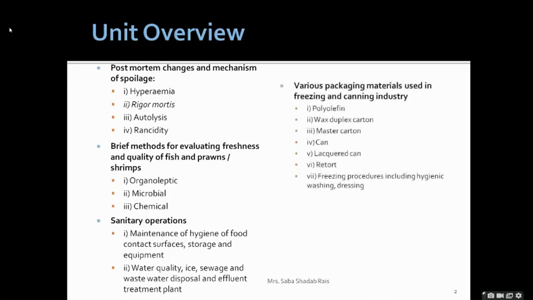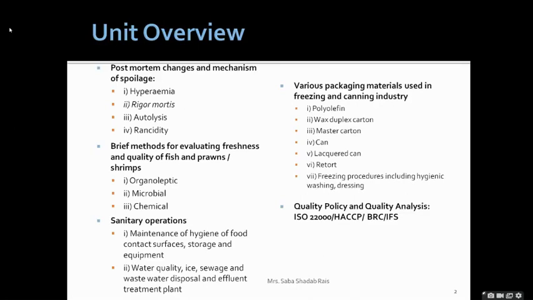Then various packaging materials, as is the name of our unit, packaging. What materials we are going to use, we will discuss in detail, and at the end, standards. Whatever quality you have maintained, it must have the standard, and these are the global or national standards which are required to maintain the quality.